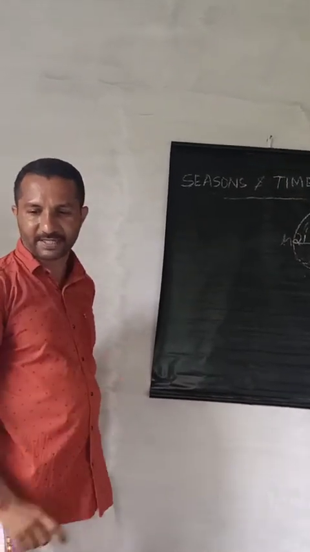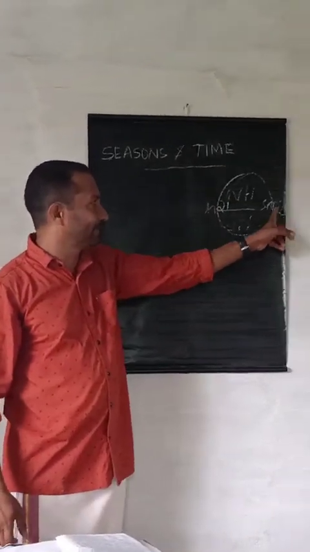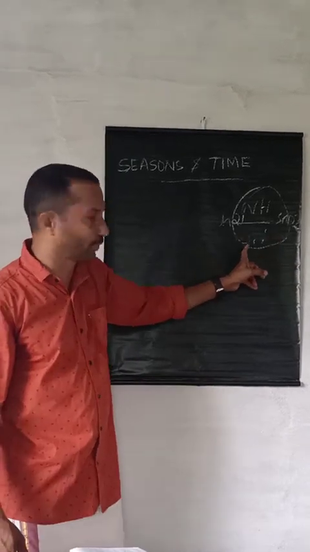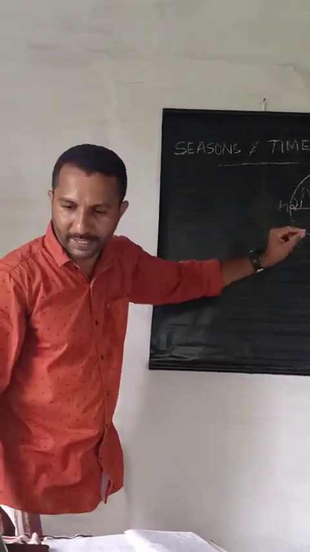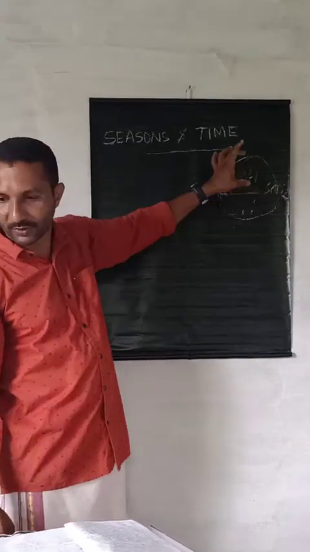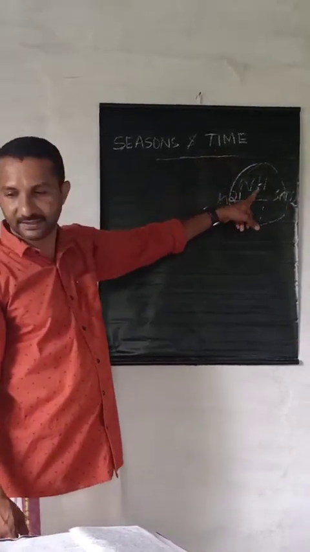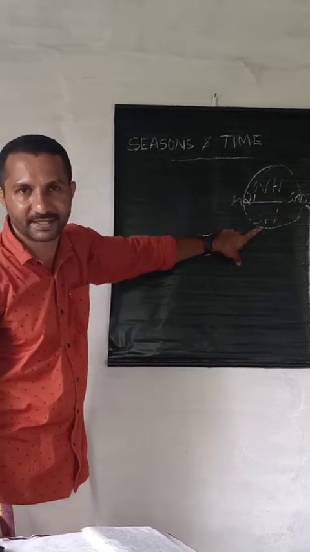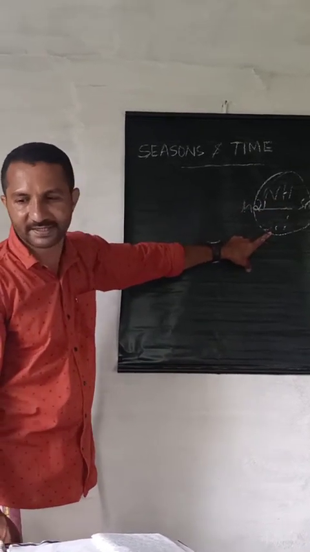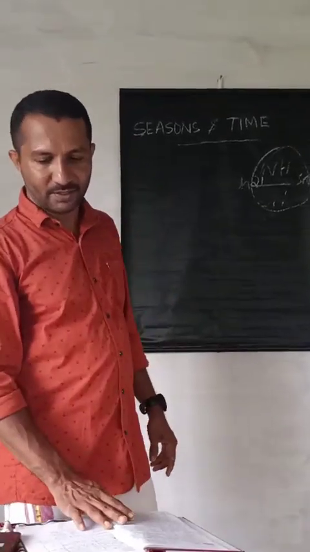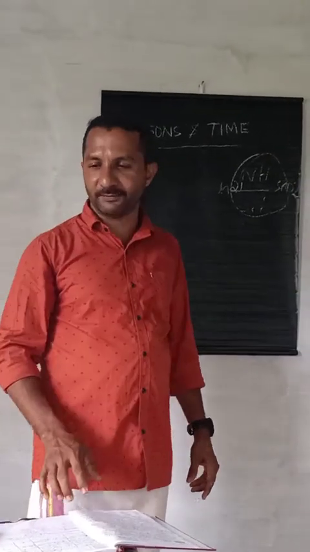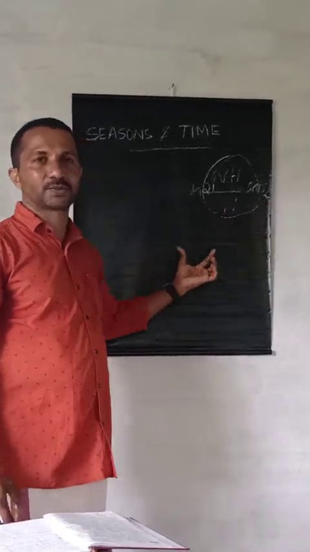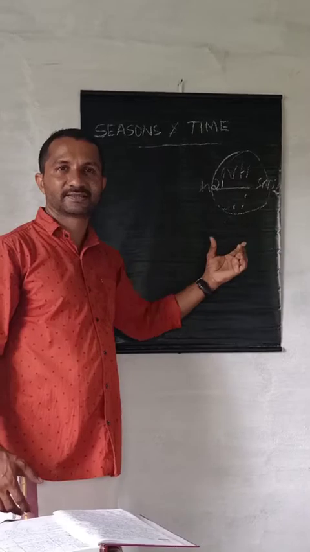On December 22, the apparent movement is on the Tropic of Capricorn. Again it moves from the Tropic of Capricorn towards the equator. Then what will be the climatic condition? During this period, from December 22 to March 21st, from the Tropic of Capricorn to the equator, the northern hemisphere experiences winter season and the southern hemisphere experiences summer season. Students, you should rewrite that table and study thoroughly, then you can easily understand the apparent movement of the sun.